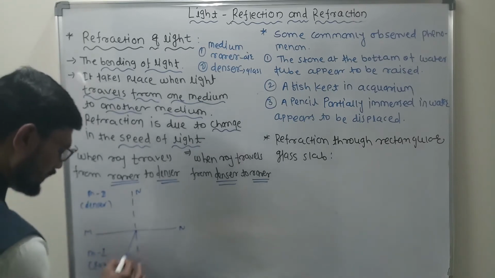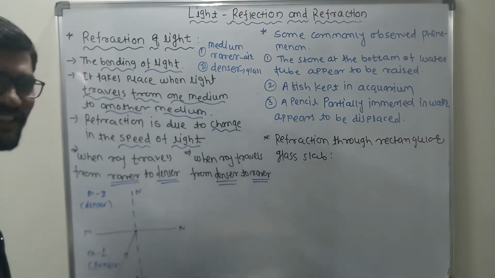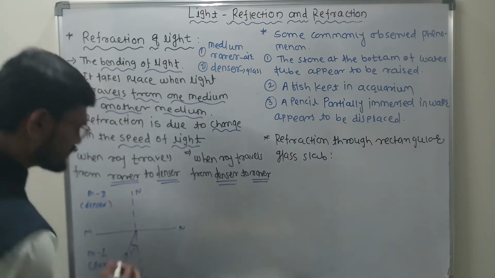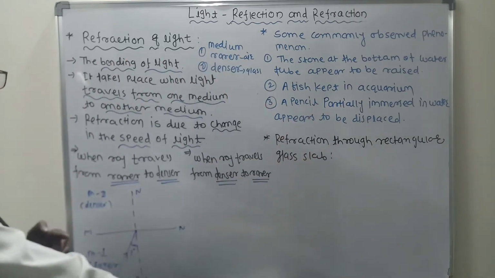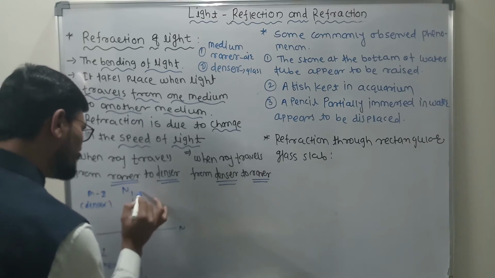Clear? This is how the light is incident. So this ray is called which ray? Incident ray. This is called the incident ray. And this angle is called the angle of incidence. Now, when light travels from the rarer to the denser medium, then dear students, light bends toward the normal.